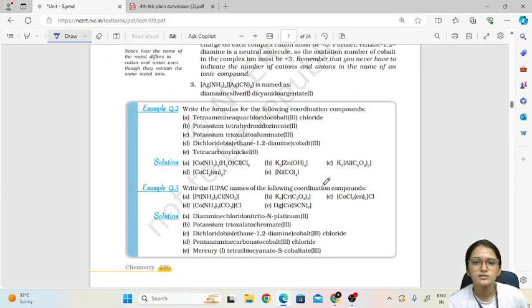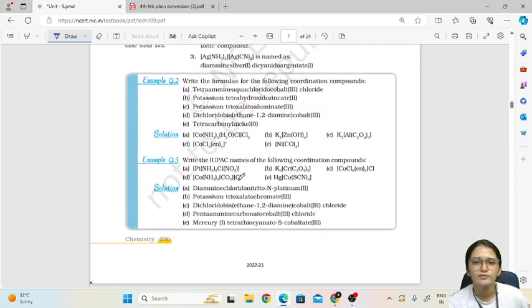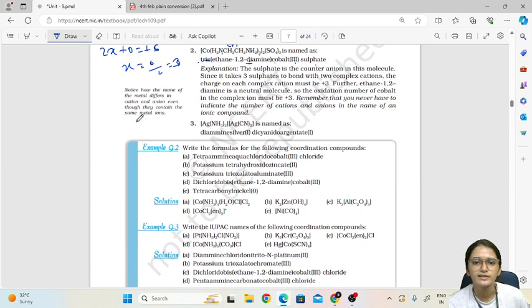Then next is diammine silver dicyanoargentate. Here also we can directly write the charge. Basically this is the cation, and this is the anionic part. So diammine silver, and since ammine is 0, this will have a charge of 1, and dicyanoargentate.